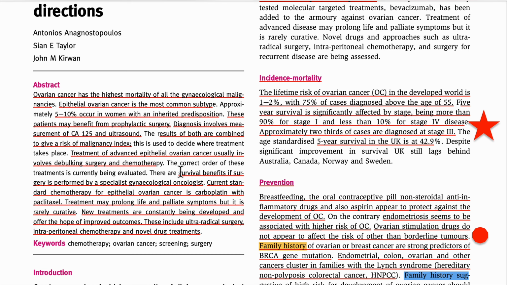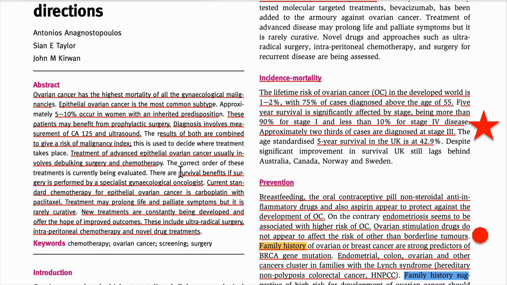If we consider other things, there are two treatments already mentioned: mainly debulking surgery and chemotherapy. The most common important agent we use is carboplatin, and alternatively paclitaxel.